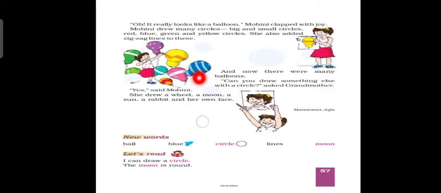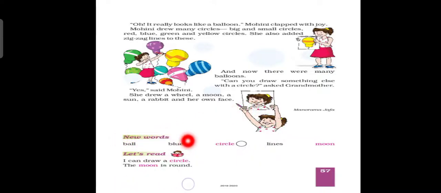Yes, said Mohini. She drew a wheel, a moon, a sun, a rabbit, and her own face. And in this way, she drew many circles. In one circle she made her own face. Okay, see here, children, she has made her own face.